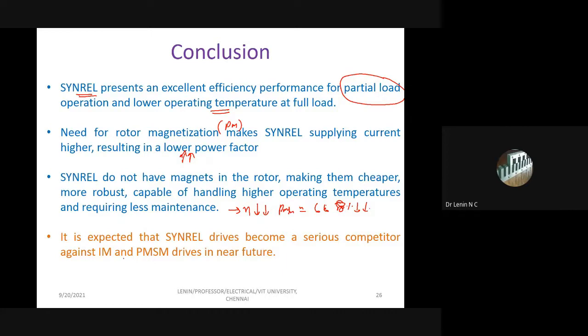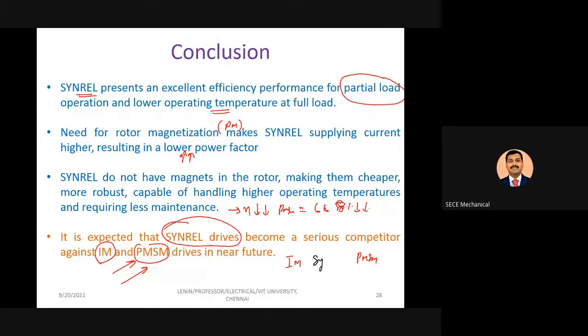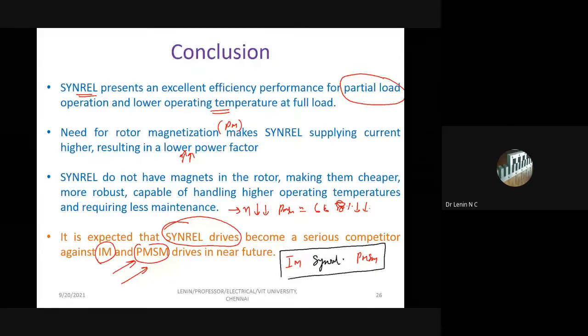So no doubt, as far as my little knowledge is concerned, this drive system is going to be a best competitor for existing induction motor and PMSM. So this is going to lie between these two machines. So this is going to be simpler, right? So this is what the scenario is going to be in the near future.